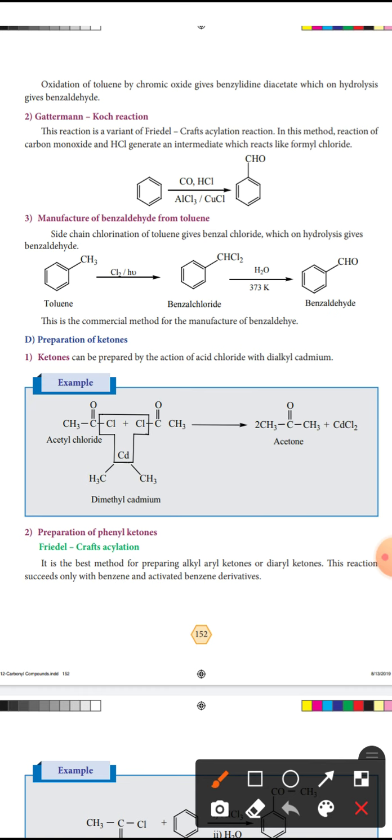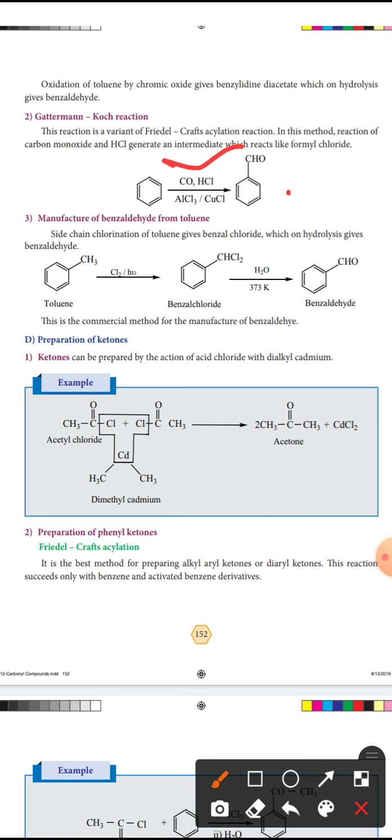Next name reaction is the Gattermann-Koch reaction. Benzene reacted with carbon monoxide and hydrochloric acid in the presence of aluminum chloride or copper chloride to form benzaldehyde. Okay, so benzene reacted with carbon monoxide and hydrochloric acid to form benzaldehyde.